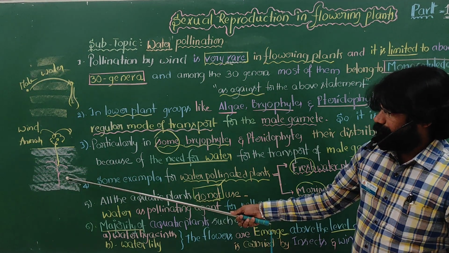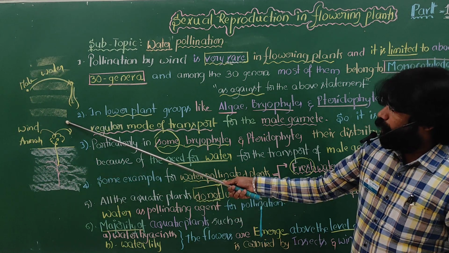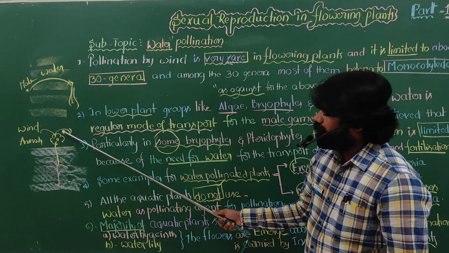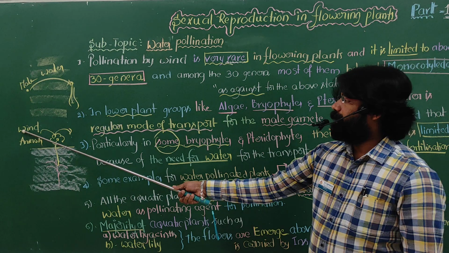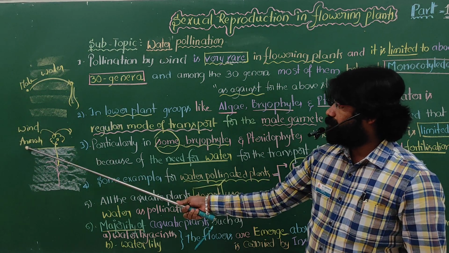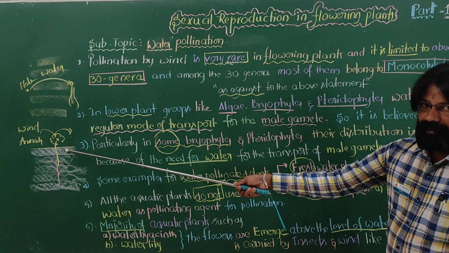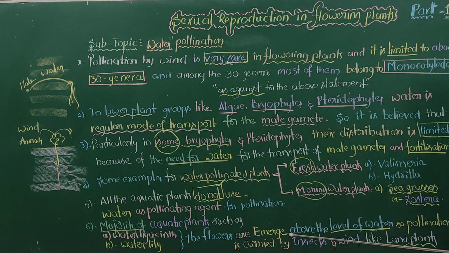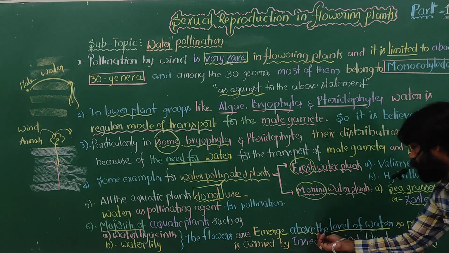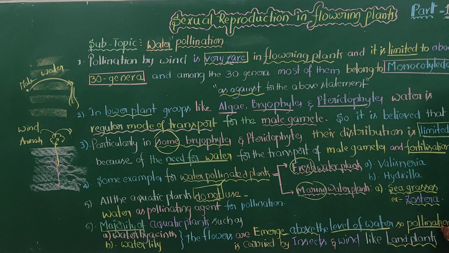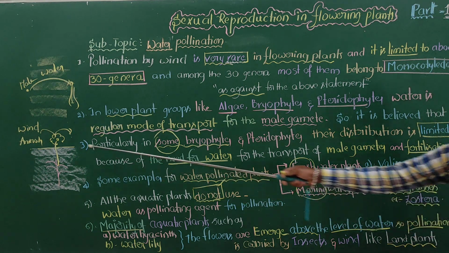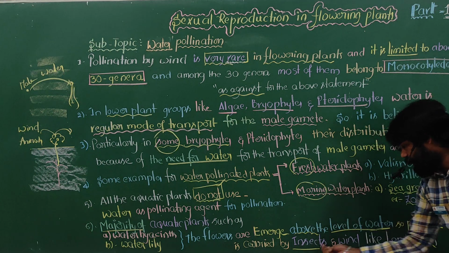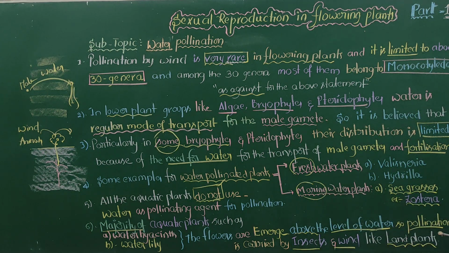The plant is growing inside the water, but the flower comes out, emerging above the water. At that time, the anther and stigma with pollen grains are exposed. That is why pollination is carried by the wind or by insects and animals, which exclusively pollinate land plants.